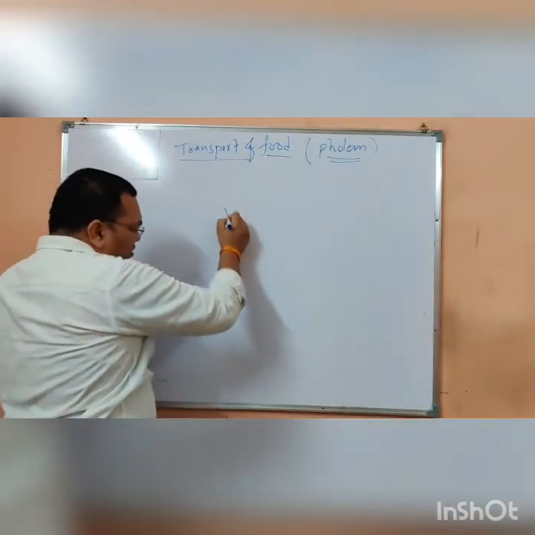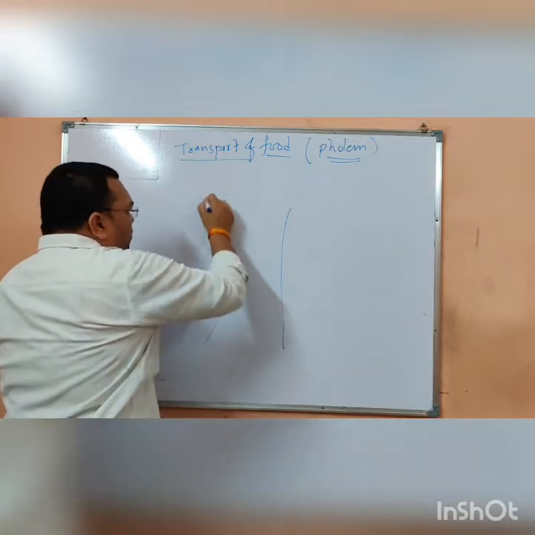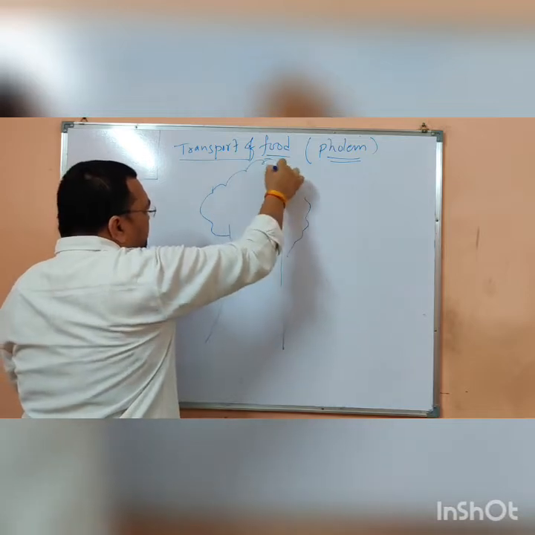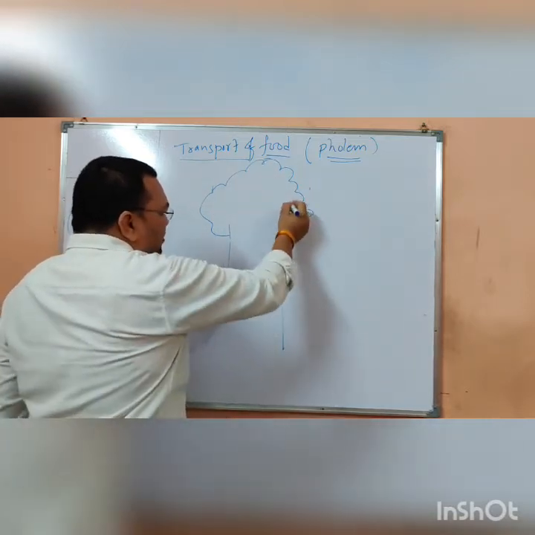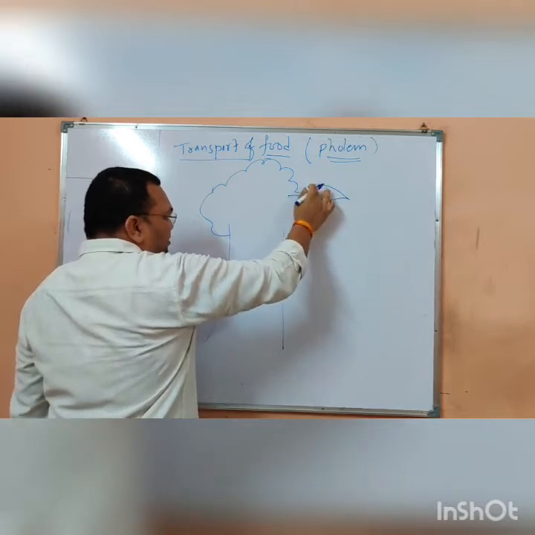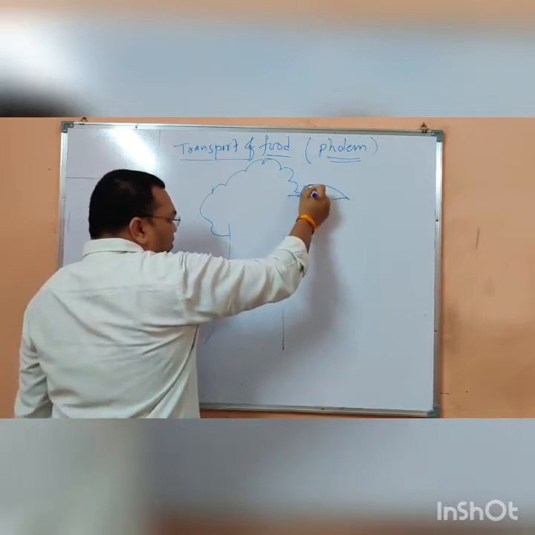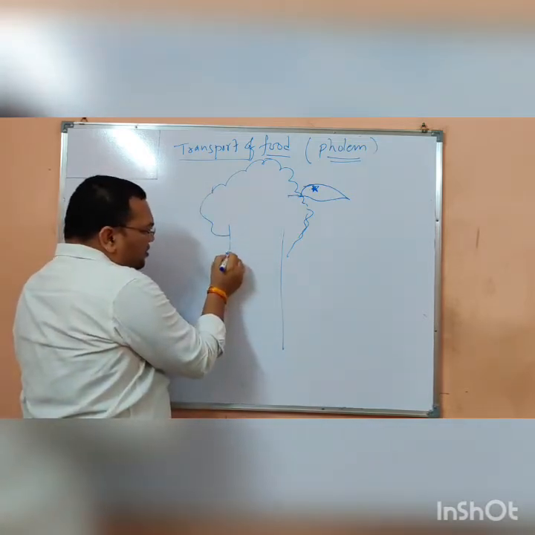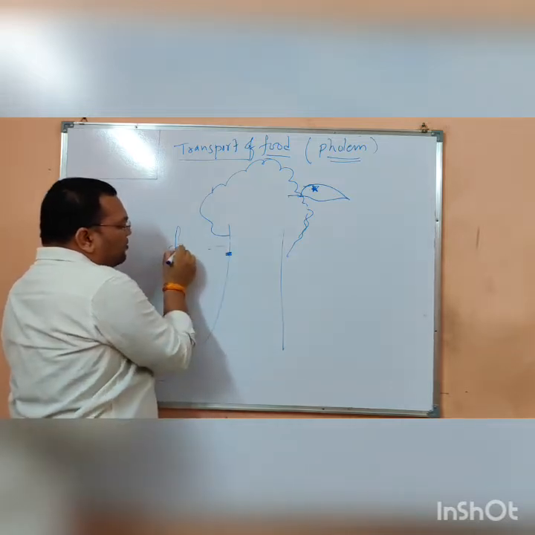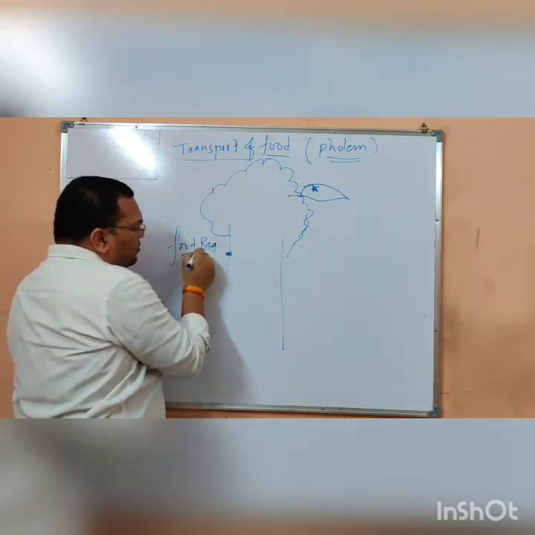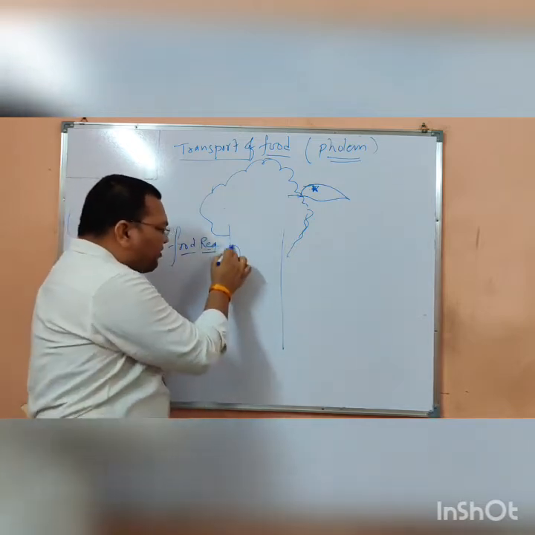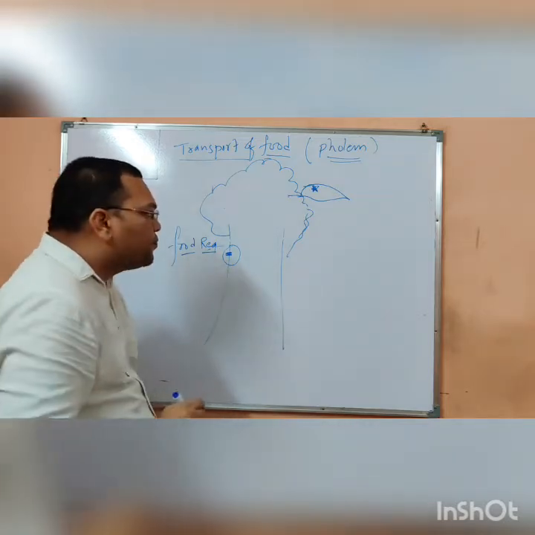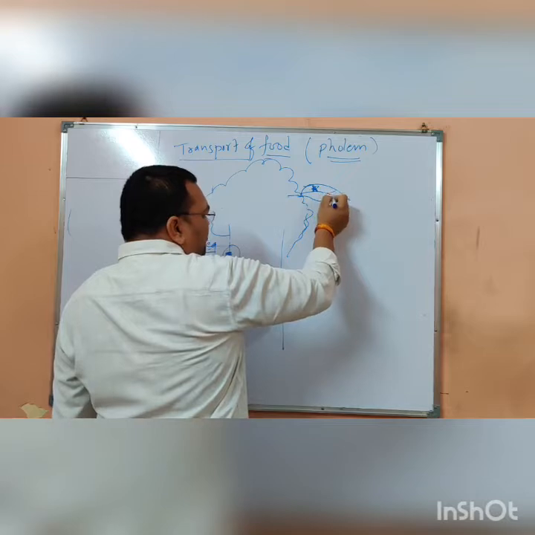Now let us suppose this is the plant, and here the food is synthesized. And food is required here. Let us suppose this is the food requirement area. Now what happens? When we see, the food is synthesized here.